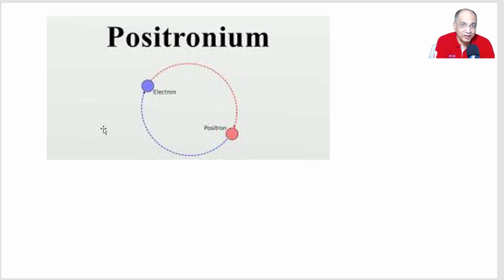You understand what is nanosecond? 10 to the power minus 9 is nano. So maybe 1 to 100 nanosecond is its lifetime. Then it will be destroyed. The two particles will fuse, will unite with each other. So the next stage of positronium is annihilation.